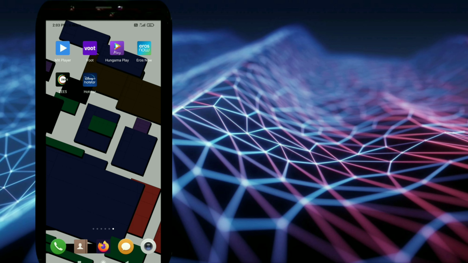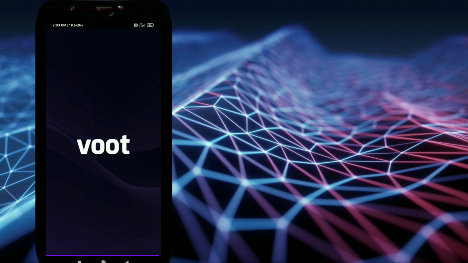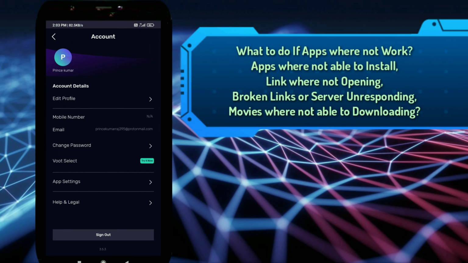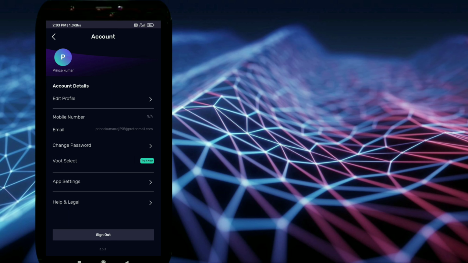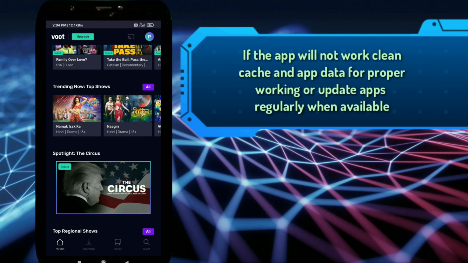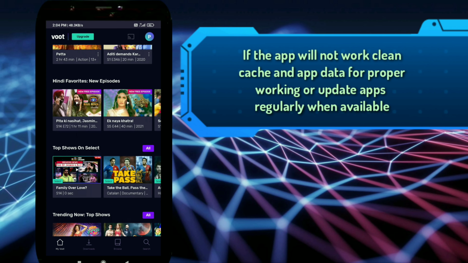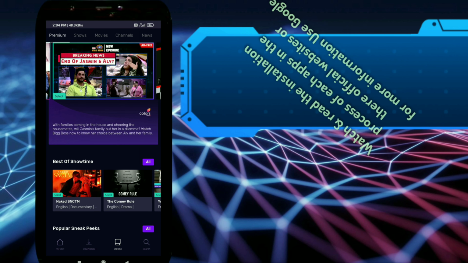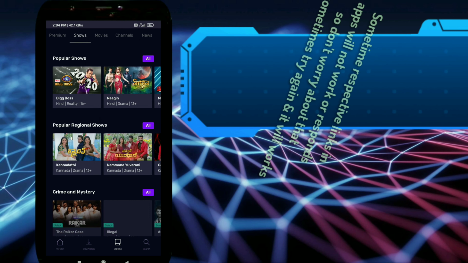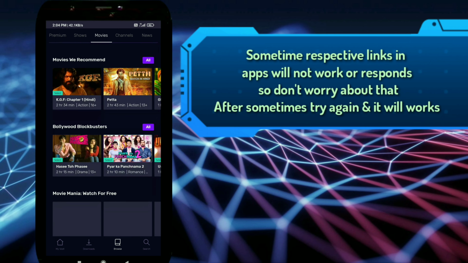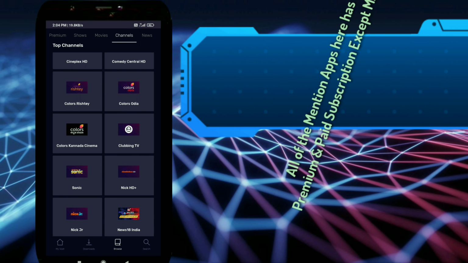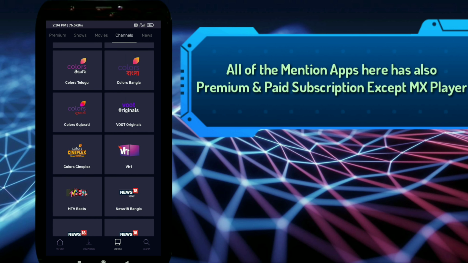So now I'm moving to my next platform, that is Voot. Voot is also a very popular OTT platform which provides you a plethora of movies, TV shows, live shows, and web series free of cost. Also it has a premium plan. If you want to purchase, go and purchase it. The UI and UX is clean, easy to use and very eye-catching. Also the website and apps on Play Store and App Store are very safe and secure and give you regular updates and innovation and lots more.